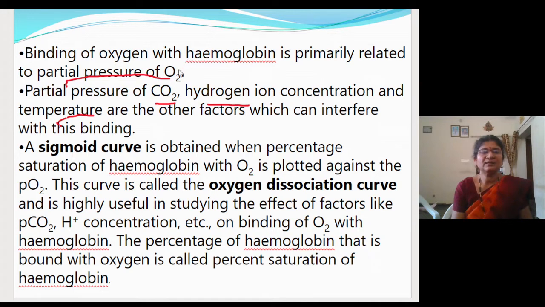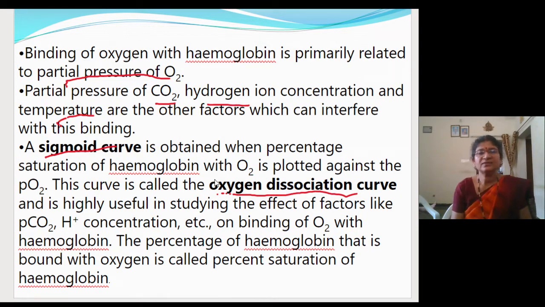When you draw a graph against the partial pressure of oxygen and the percentage saturation of hemoglobin with oxygen, you will get a curve which is called the oxygen dissociation curve, or it is also called sigmoid curve. That we will see in the next slide. Just you have to know what written part is there here. The sigmoid curve is obtained when percentage saturation of hemoglobin with oxygen is plotted against the partial pressure of oxygen. Just now I told you.